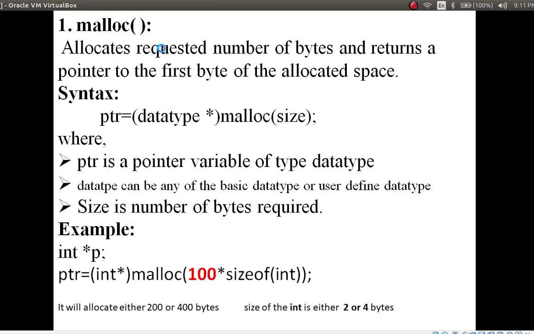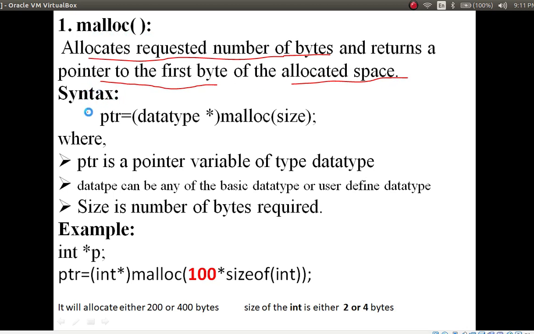Malloc, memory allocation. It allocates the requested number of bytes, how much we need, that much of bytes it is going to allocate. That is what memory allocation is, and it returns a pointer to the first byte of the allocated space.